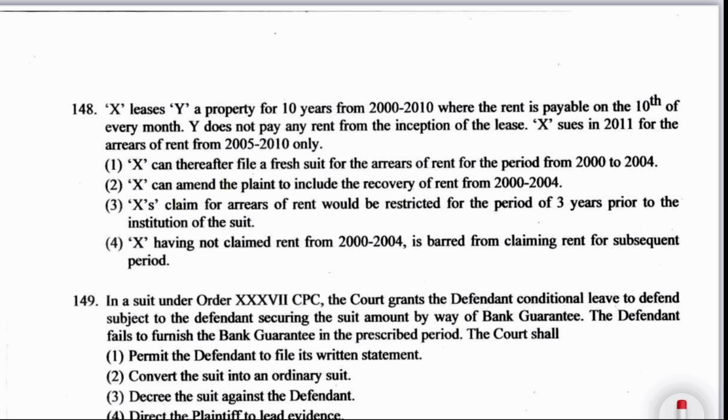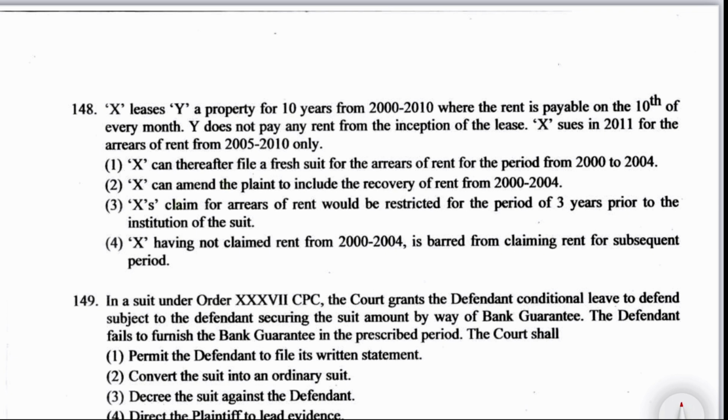Then X can thereafter file a fresh suit for arrears of the rent for the period from 2000 to 2004, or X can amend the plaint to include the recovery of rent from 2000 to 2004, or X's claim for arrears of rent would be restricted for a period of 3 years prior to the institution of suit, or option number 4, X, not having claimed rent from 2000 to 2004, is barred from claiming the rent for the subsequent period.